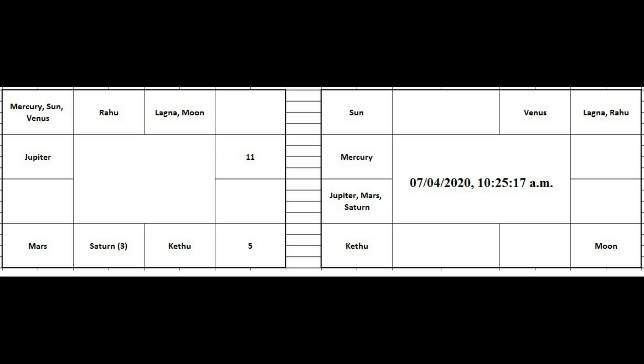In the chart above, we can see the Lagna is Taurus and the 5th house is Virgo. The owner is Mercury and he is placed in the 11th house. He is also the second lord. So 2, 5, 11 is connected, and Mercury is in the constellation of Jupiter, which is the lord of 8 and 11. So the 2, 5, 8, 11 combination is clearly established. Now trading or investment activities can be done in this chart.